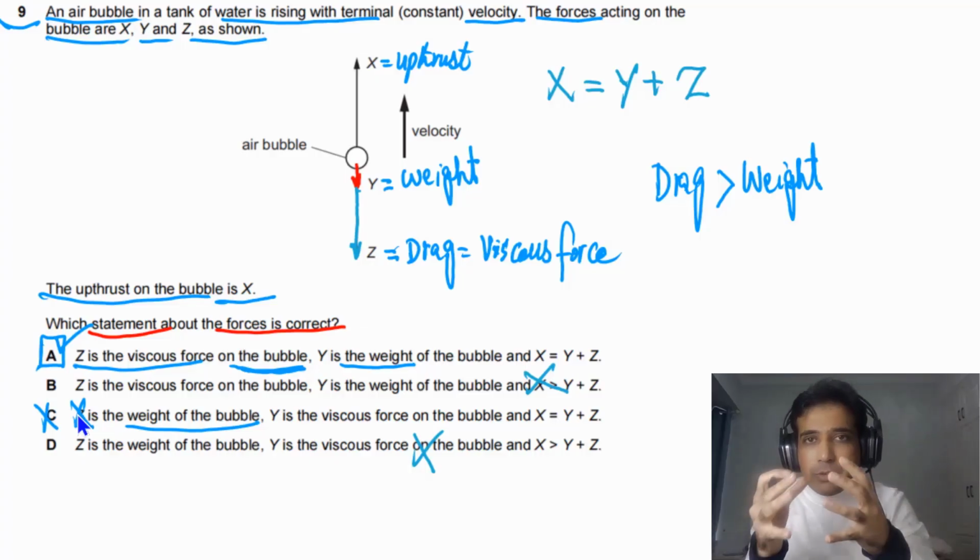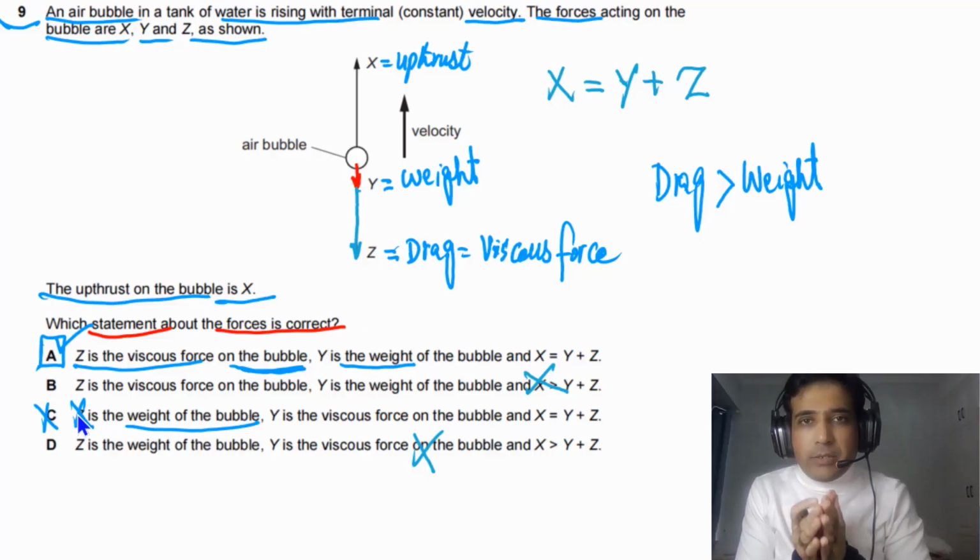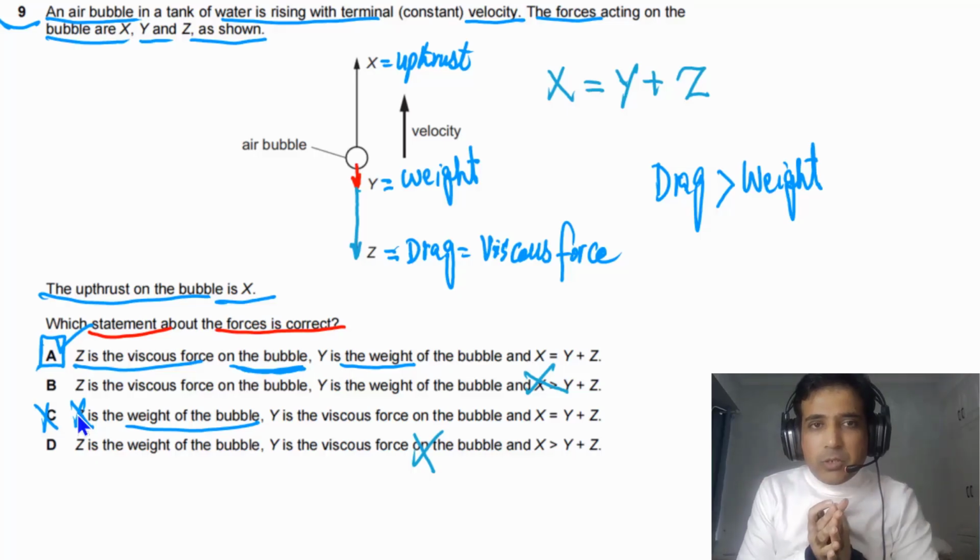So this is how you can figure out the air bubble question. The density of air is very small as compared with the density of water, so the weight has to be much smaller than the drag force.